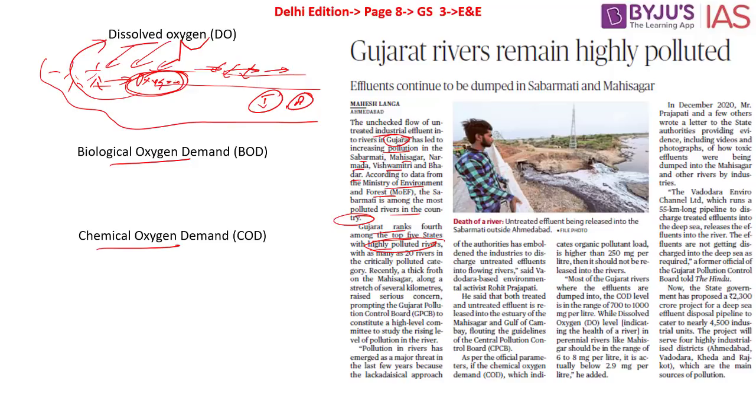There is a sludge that is created. The plastic does not let the sunlight pass into that particular lake or river. As a result, because there is no sunlight, there would be no photosynthesis, and ultimately the amount of oxygen present in the lake or river ecosystem will start dropping.